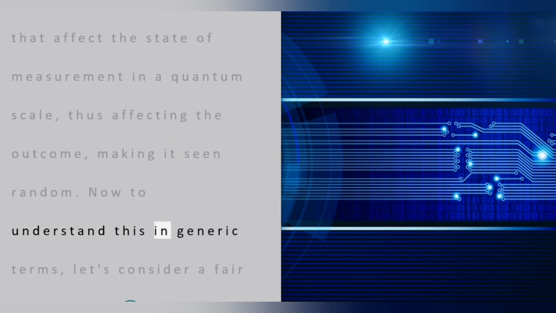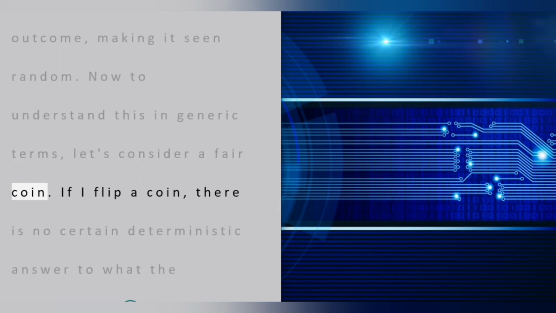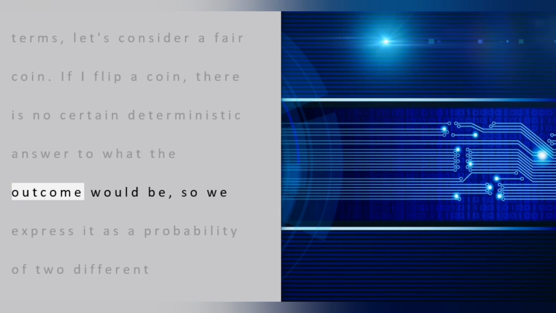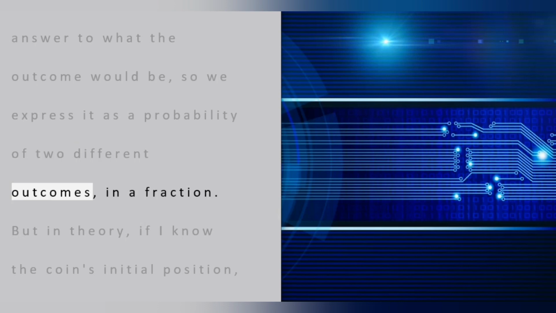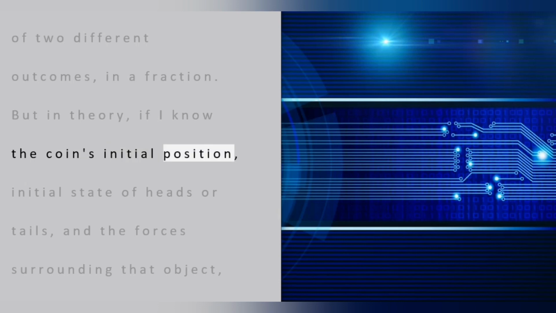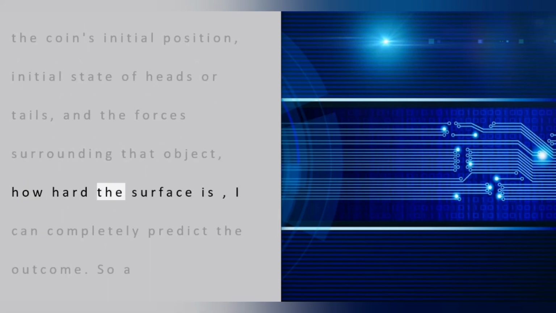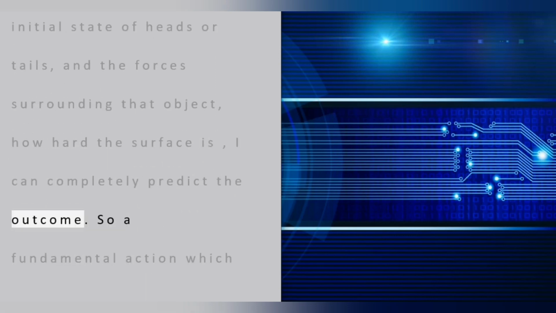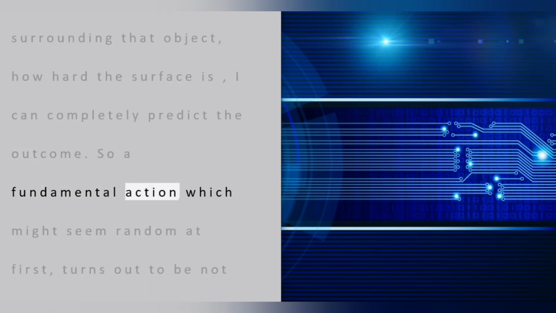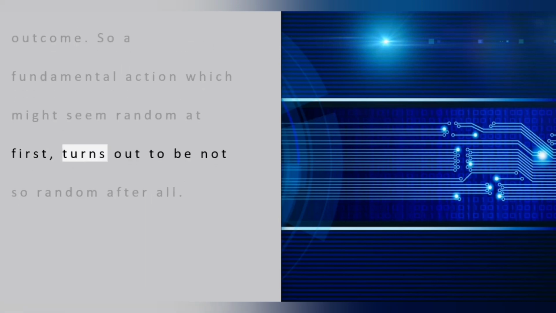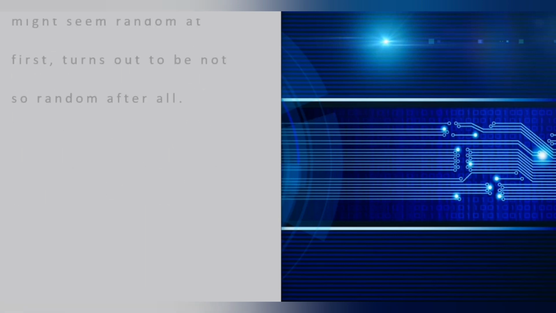Now to understand this in generic terms, let's consider a fair coin. If I flip a coin, there is no certain, deterministic answer to what the outcome would be, so we express it as a probability of two different outcomes in a fraction. But in theory, if I know the coin's initial state of heads or tails, and the forces surrounding that object, how hard the surface is, I can completely predict the outcome. So a fundamental action, which might seem random at first, turns out to be not so random after all.